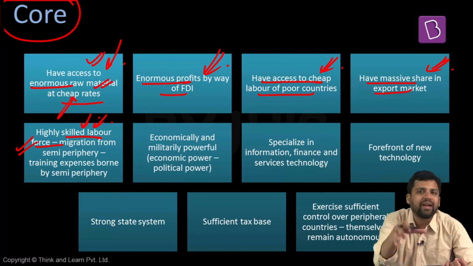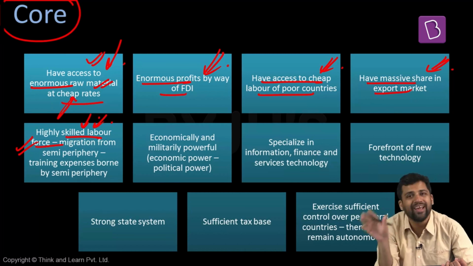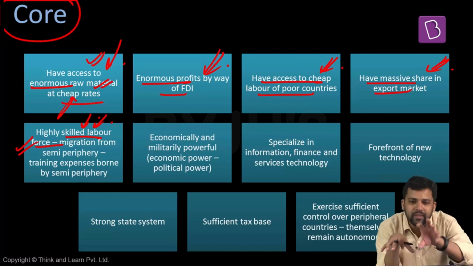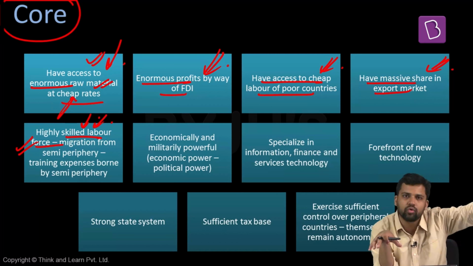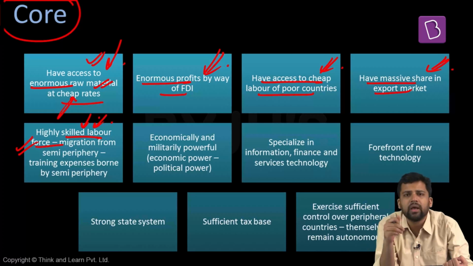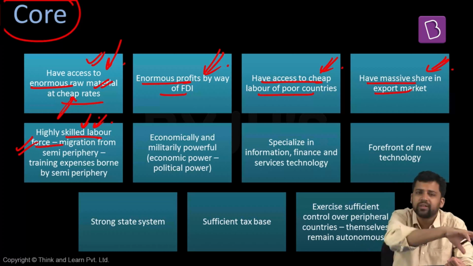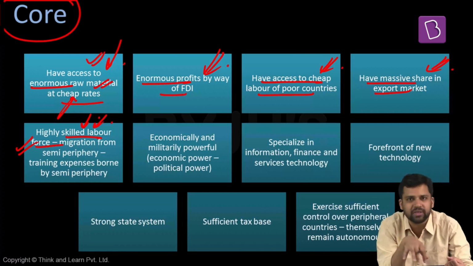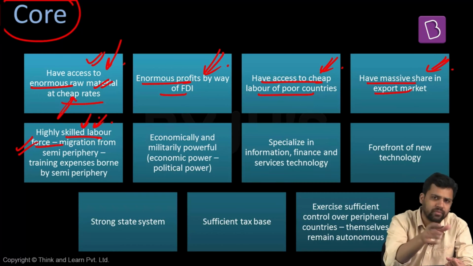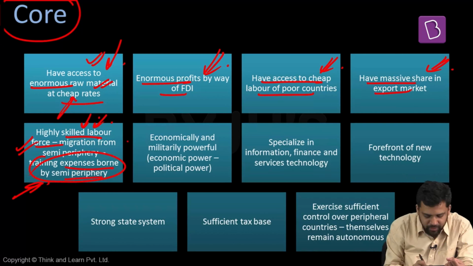What they will do, they will attract the best of talent from the poorer countries, from the semi-periphery countries. So the semi-periphery countries will be the ones who invest in skilling these individuals. And finally, these individuals will move out from these countries and go to the core countries. For example, in case of India, we have some of the best institutions, for example, IITs, IIMs. So the government subsidizes education. But once they pass out, they might move to countries like UK or US and they will work there. So the cost of education has been borne by the taxpayers here. But the skilled labor force will be placed in these core countries. So training expenses are borne by the periphery or the semi-periphery.